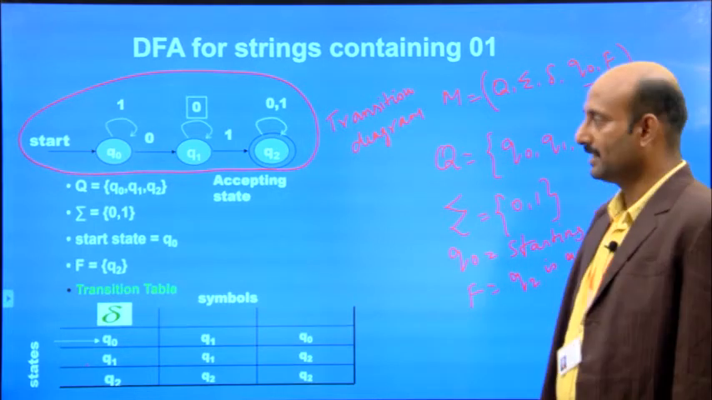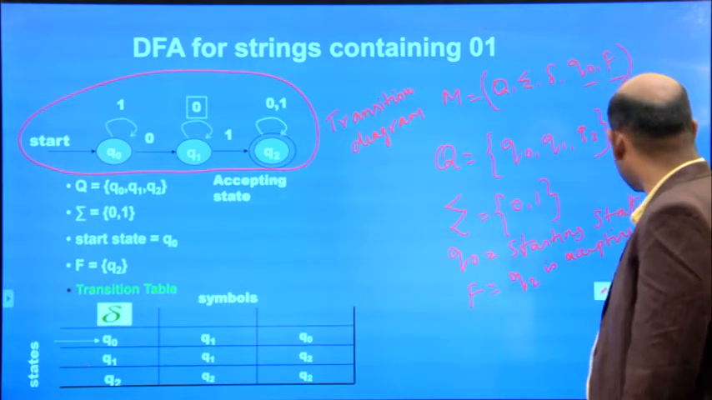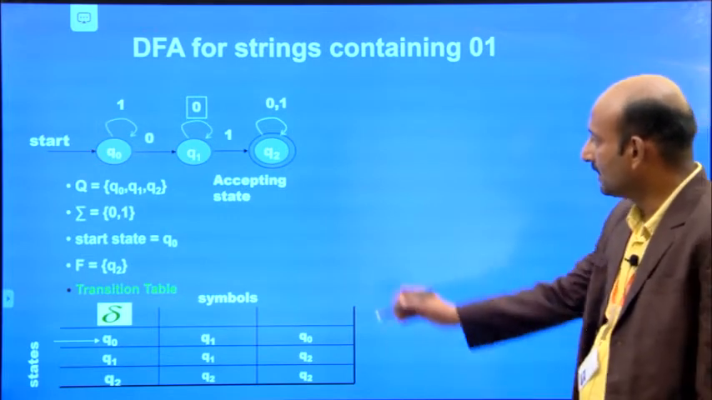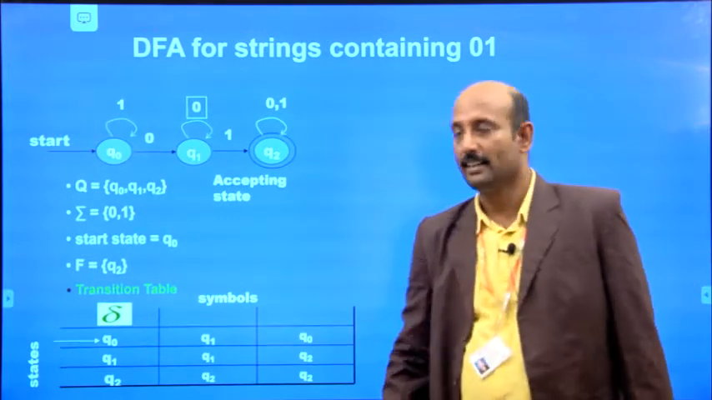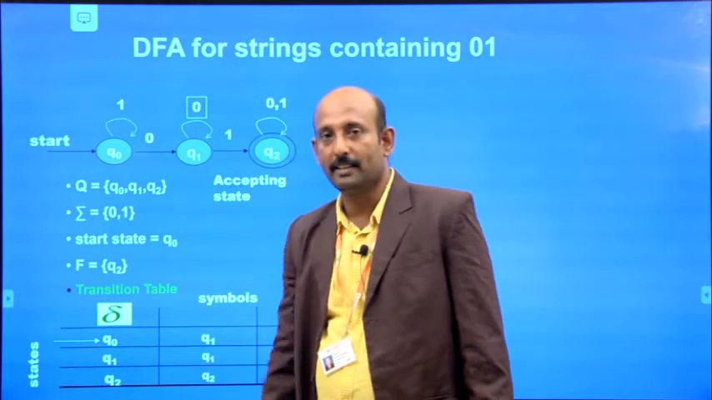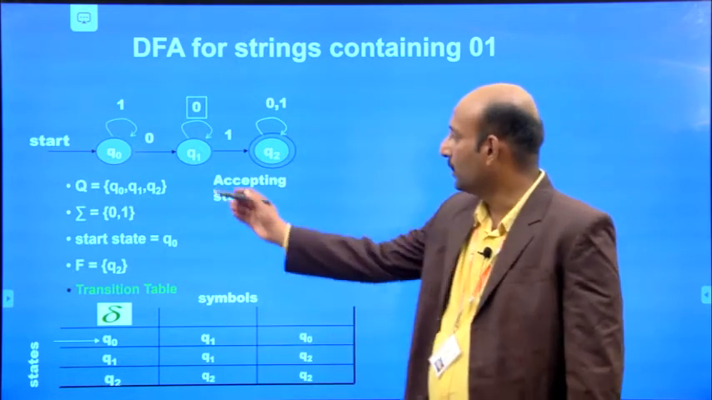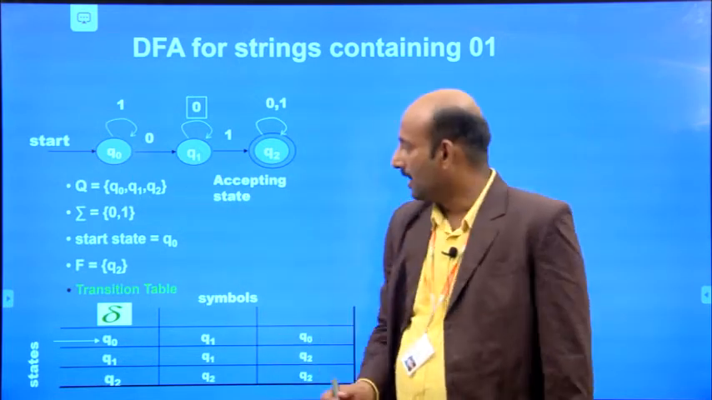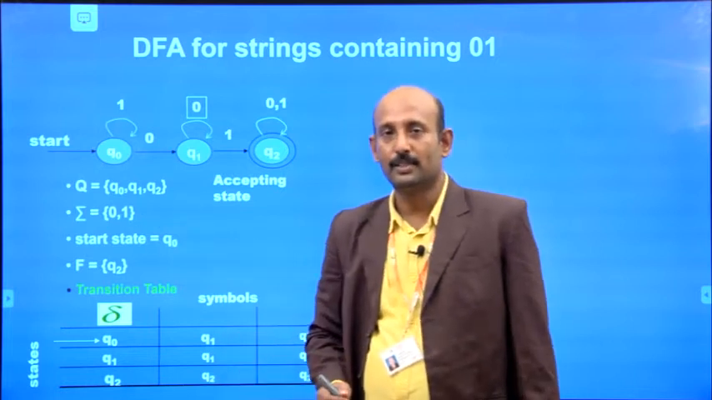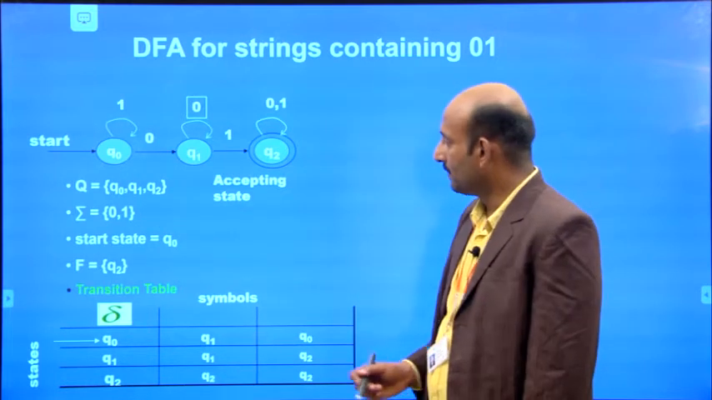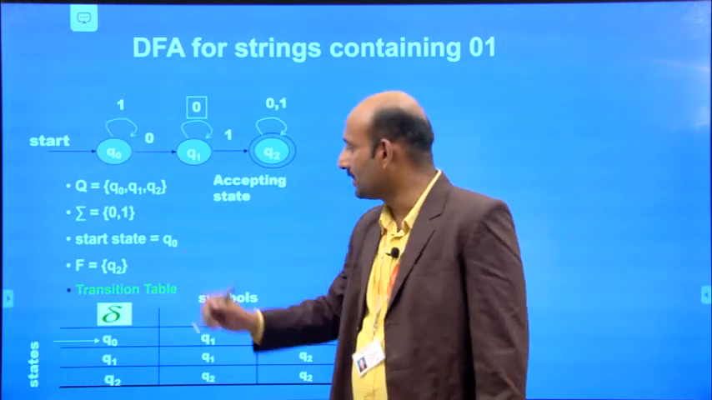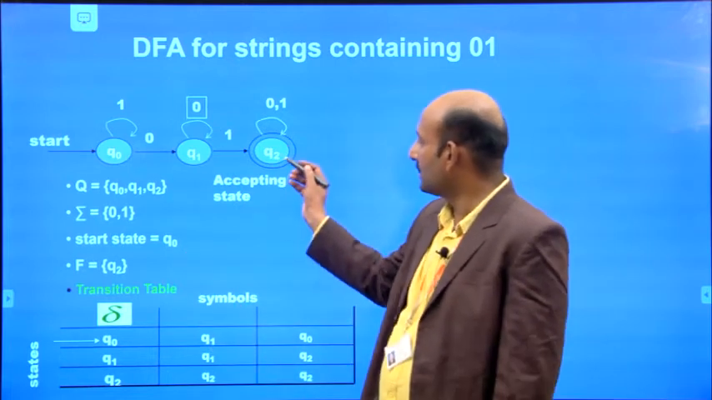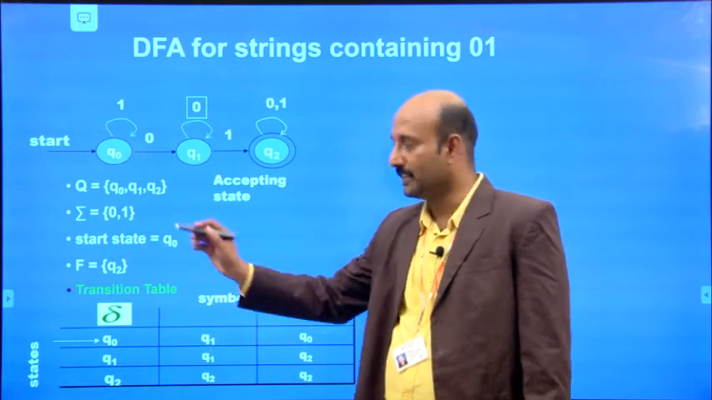I hope everyone understands this one. I just explained here that Q is nothing but the set of states Q0, Q1, Q2, sigma is the input symbols 0, 1, the starting state is Q0, and F is the final state, which is the Q2 state.